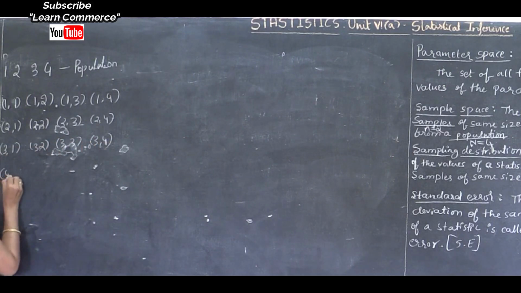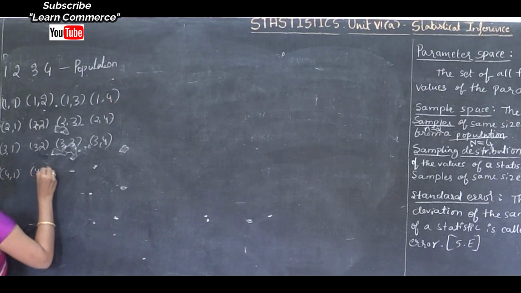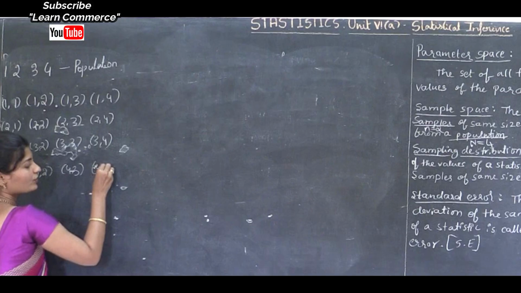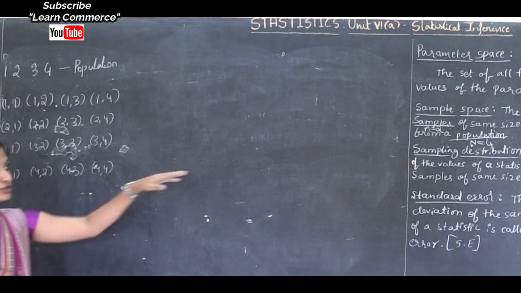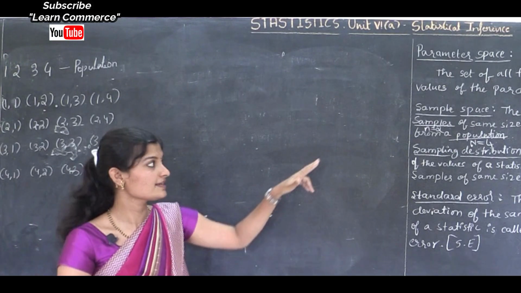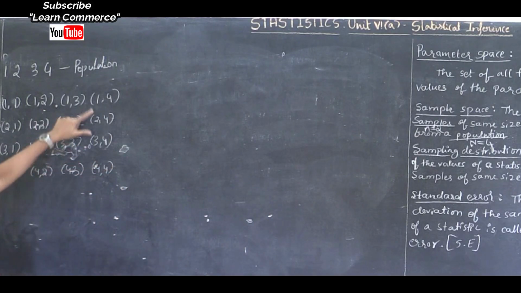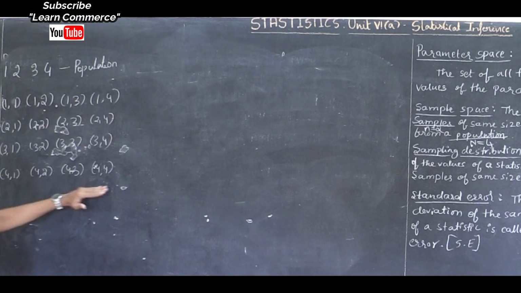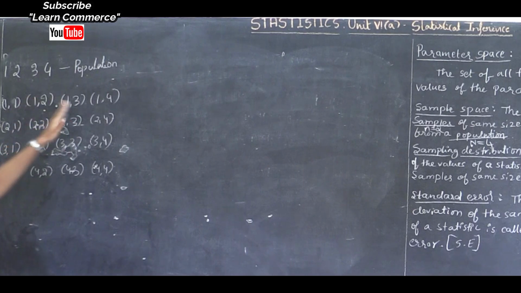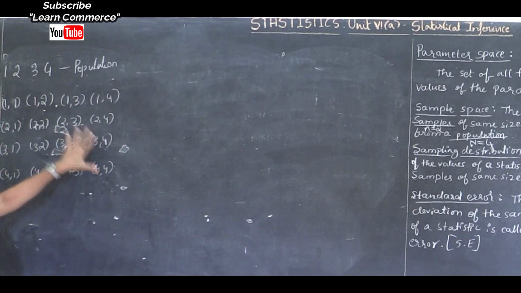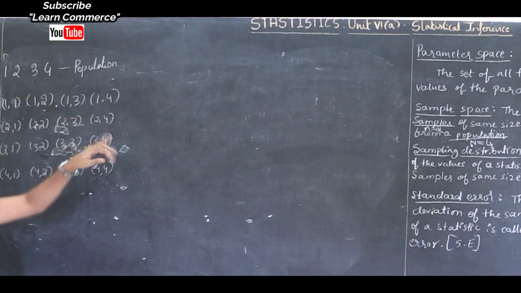Next 4, 1; 4, 2; 4, 3; 4, 4. See the definition of sample space: the set of all samples of the same size that can be drawn from the population. These samples are drawn from this population, and that is the sample space.